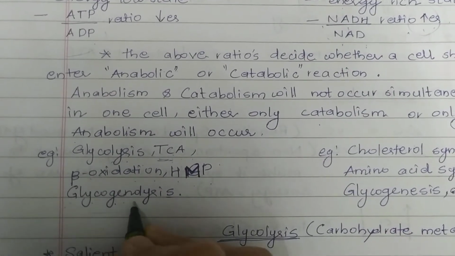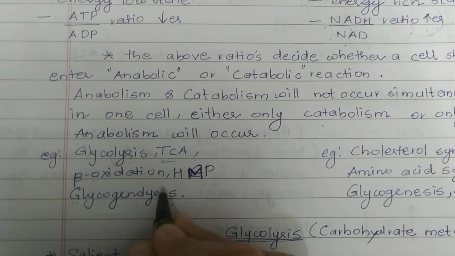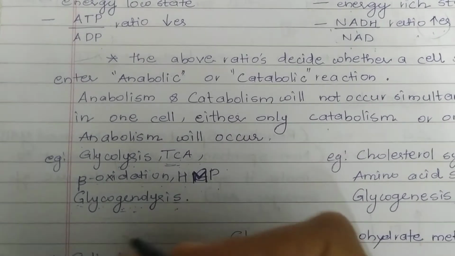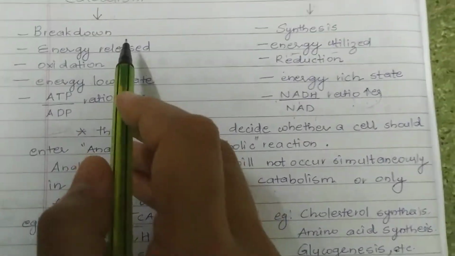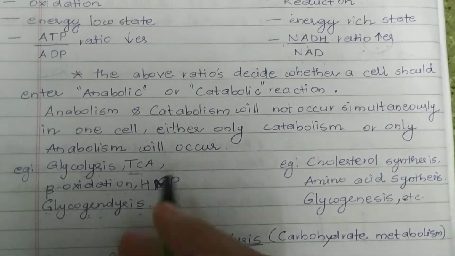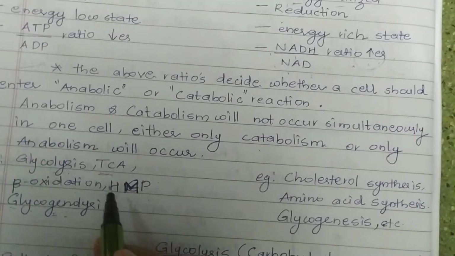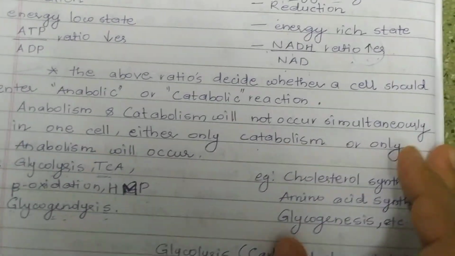There is glycogenolysis, meaning the breakdown of glycogen, which gives us glucose. All these processes are catabolic processes. Something gets broken down, and that something is nothing but the biomolecules.